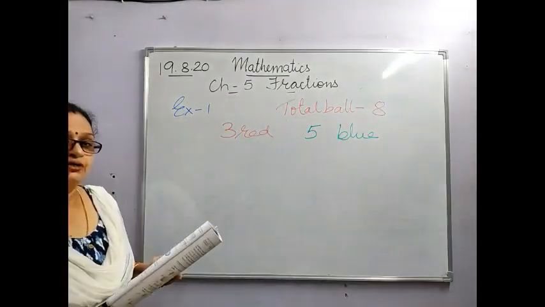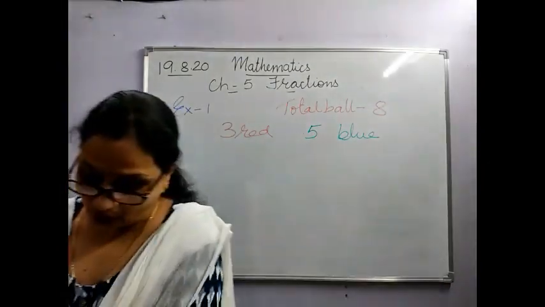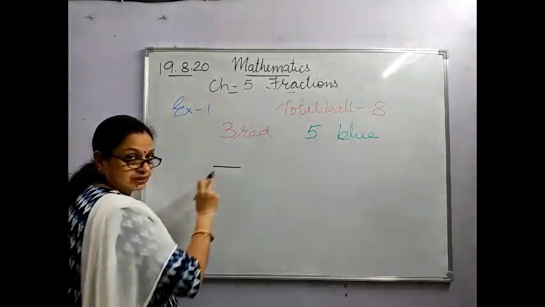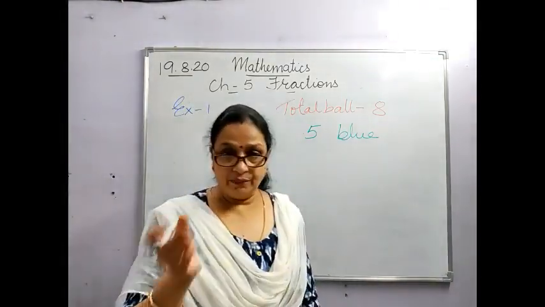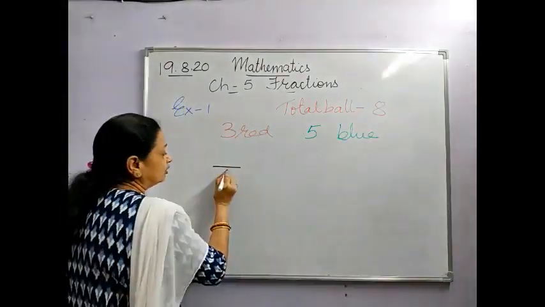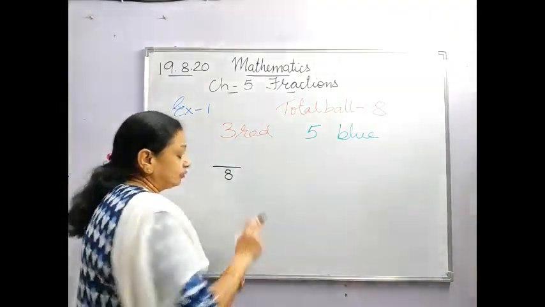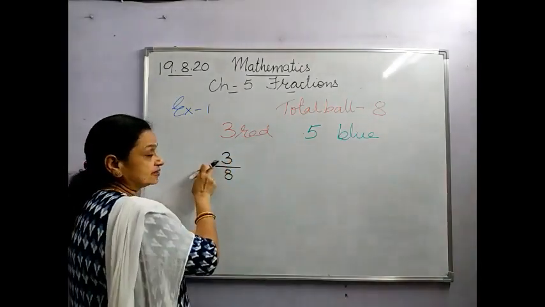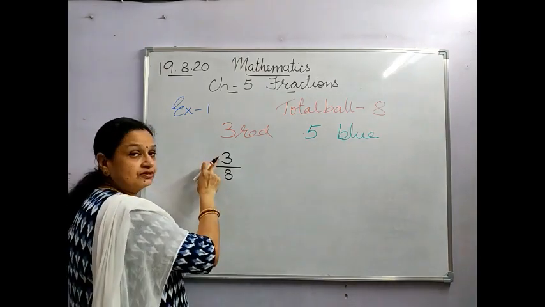Okay. Now they have asked you to form the fractions of these balls. What I have told you is that you first draw the fractional bar. If a diagram is there, you will count the number of parts. If not, here the total number of balls is given. So total we always write below the bar. Could you get it? Now out of which they have said the red balls are 3. So we will write this. This is the total balls. This is the 3 balls.